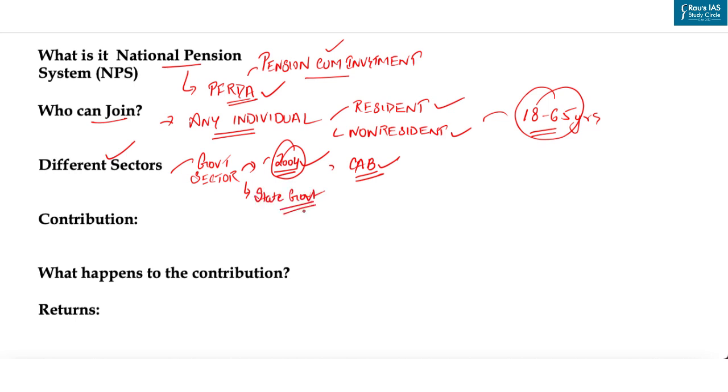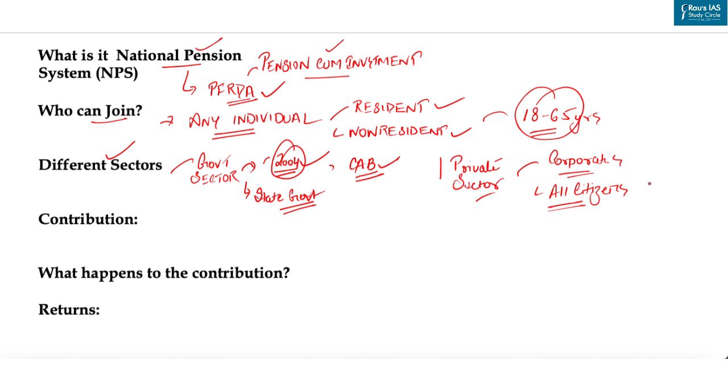Even state governments have adopted this architecture. But it is the discretion of the state government whether to opt for the national pension system or not. Another sector is the private sector, that is the non-government sector, and what it includes is corporates and all citizens of India.